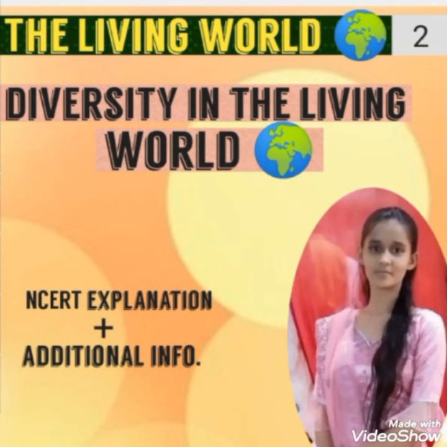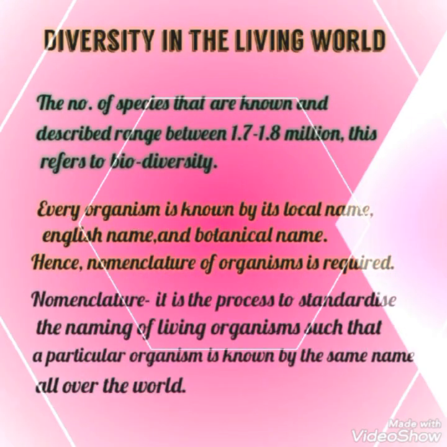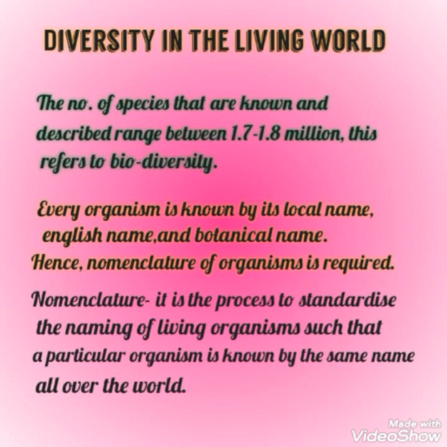Welcome to Education Sarita. Today, we are going to do the second part of chapter number 1, class 11th, the living world. In this video, we are going to cover the topic diversity in the living world. Do you know the number of species that are known and described ranges between 1.7 to 1.8 million? This is also referred to as biodiversity. Biodiversity is the term which is used to describe the variety of life found on Earth.